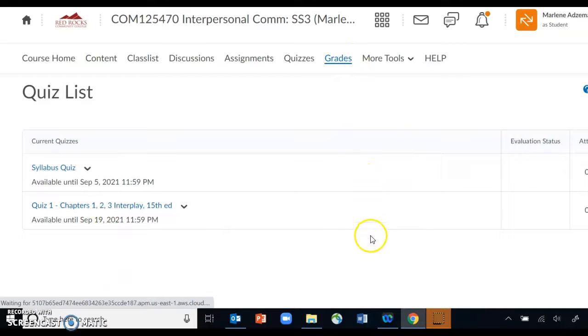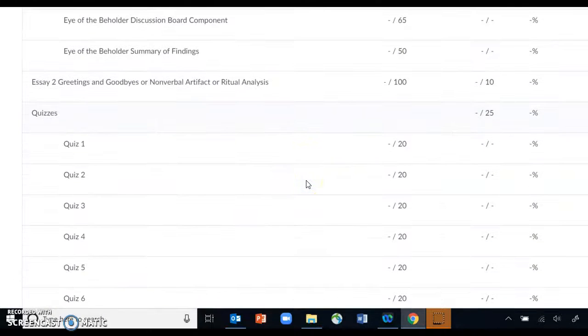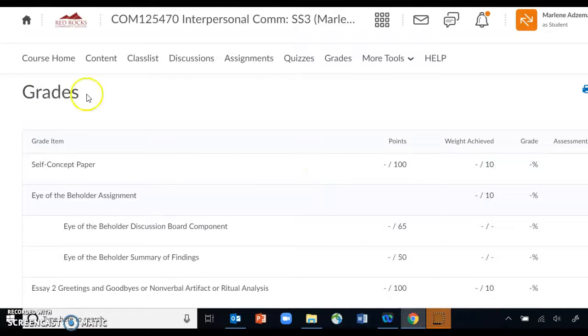And then finally, your grades. And so I try to be pretty timely with getting grades in, so you should be able to see all of your grades here and your cumulative grade as well. So that's a little bit about the course.